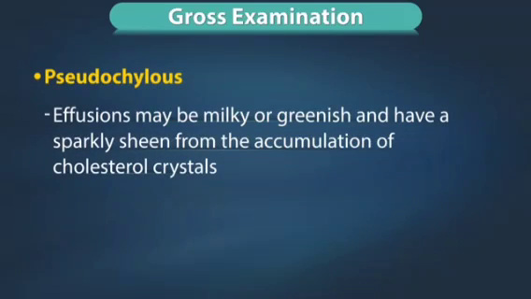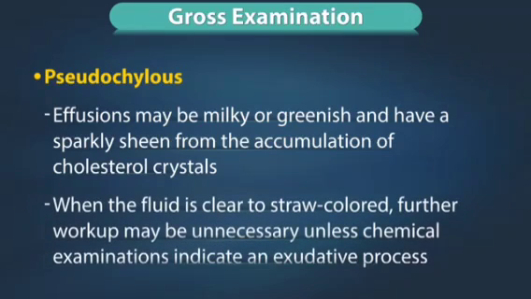Pseudochylous effusions may be milky or greenish and have a sparkly sheen from the accumulation of cholesterol crystals. Conversely, when the fluid is clear to straw colored, further workup may be unnecessary unless chemical examination indicates an exudative process.